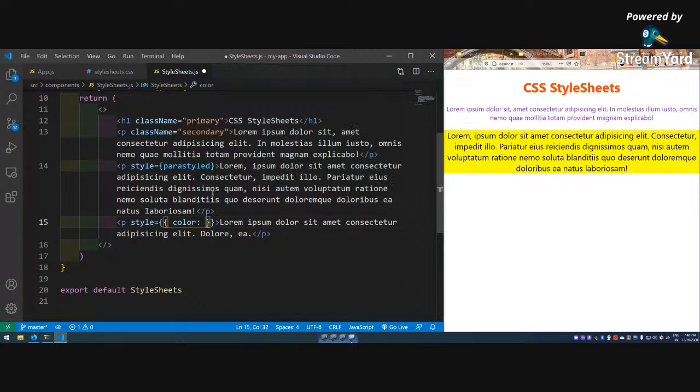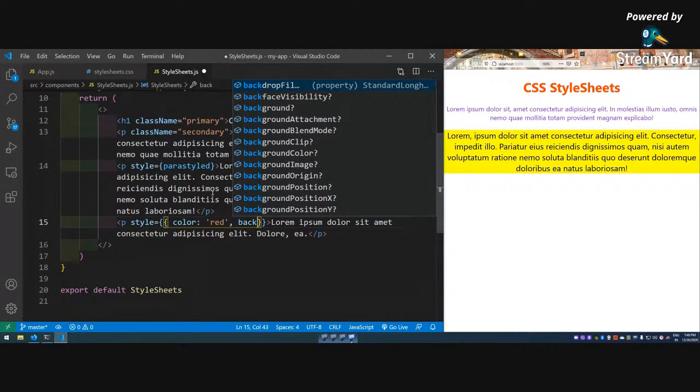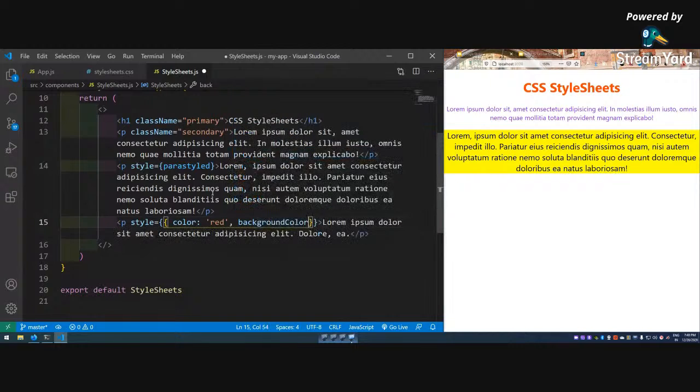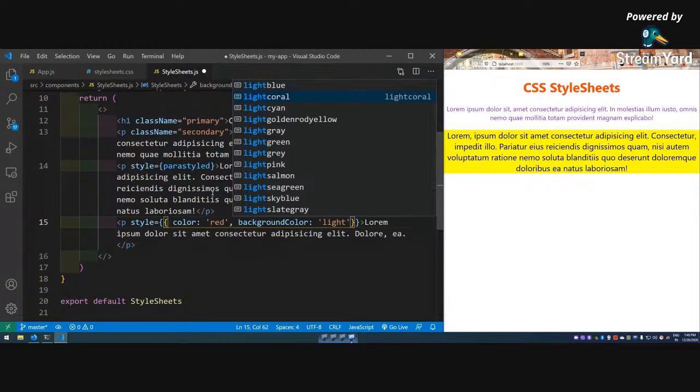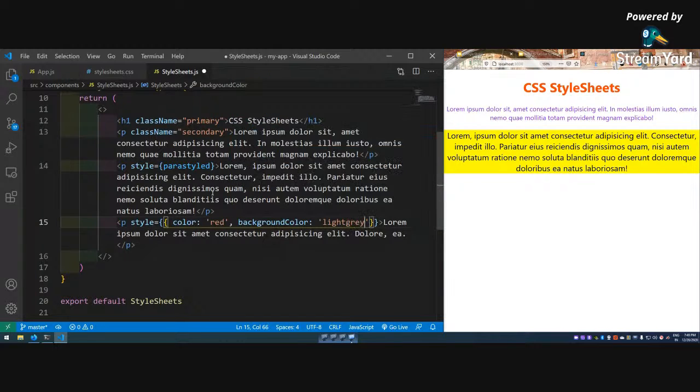Developers do color red, comma, background. See, it is giving me nice suggestions also. Light gray, save it, and it is done. So this is the inline styling.